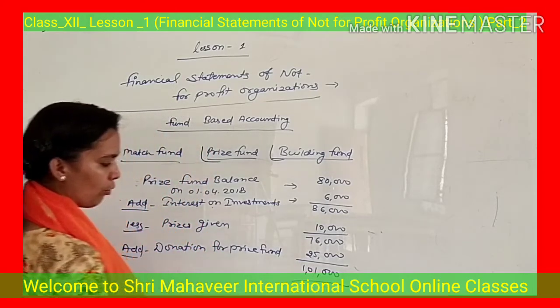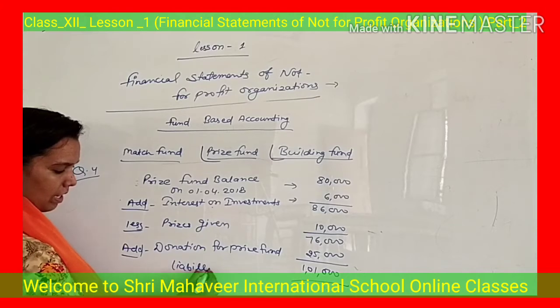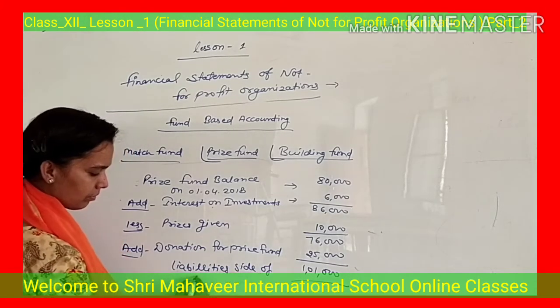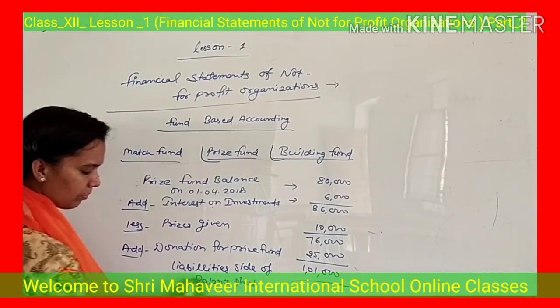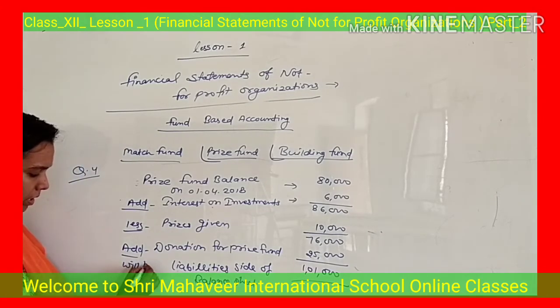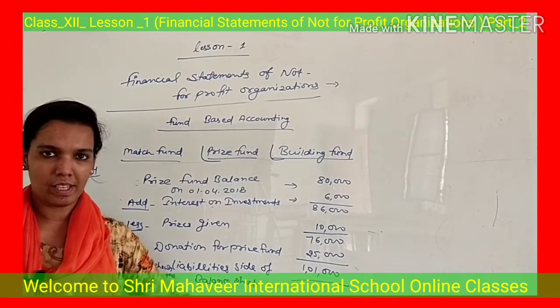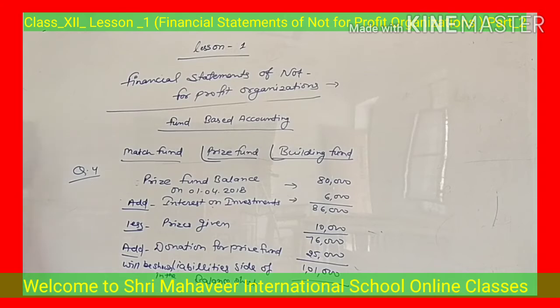So this 1,01,000 will be shown in the liability side of the balance sheet. This will be shown in the liability side of balance sheet. 1,01,000 in the liability side, and amount of investment, that is 60,000, that will be recorded in the asset side.